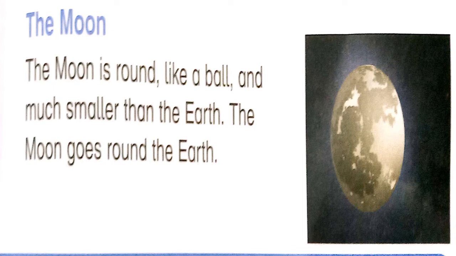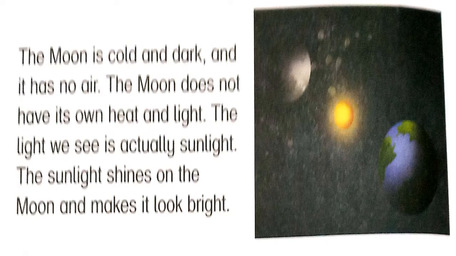The moon goes round the earth. The moon is cold and dark. As you can see in the image, you can see the sun because the sun is shining and it throws its light on the earth, so you can see the earth as well. But the moon is very cold and dark and it has no air, so it means we cannot live on the moon because there is no air on the moon.